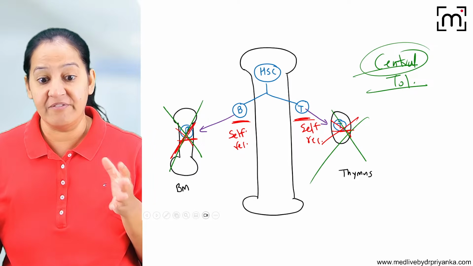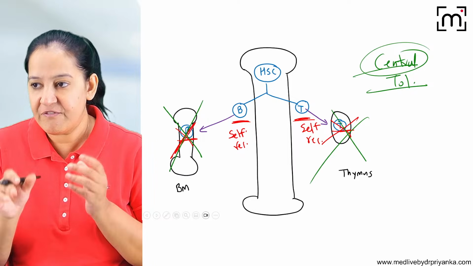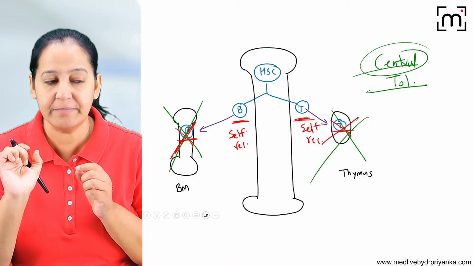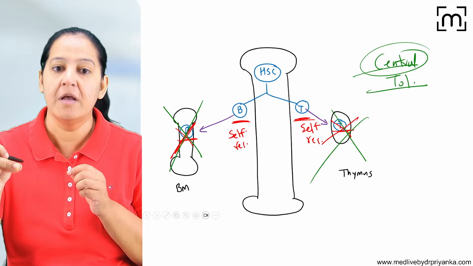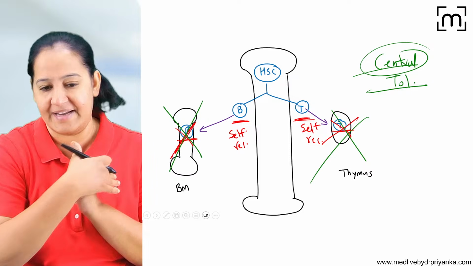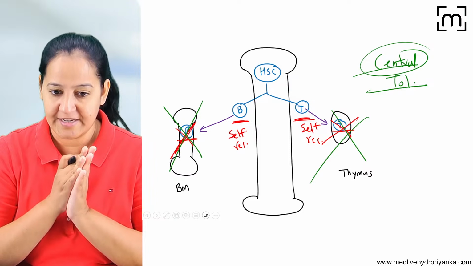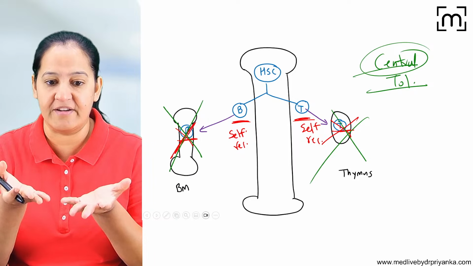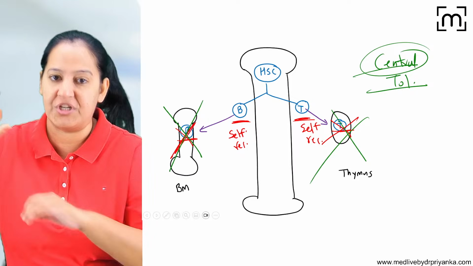Imagine there is a camp where we are training the soldiers. We found some of the soldiers are not good soldiers. He's having some foul intention. He's going to kill the country people. So before launching him to the field, we will kill that soldier. We will eliminate that soldier. You are getting my point, because it is self-reactive. But imagine by mistake, we couldn't identify it and such a soldier is launched in the field.